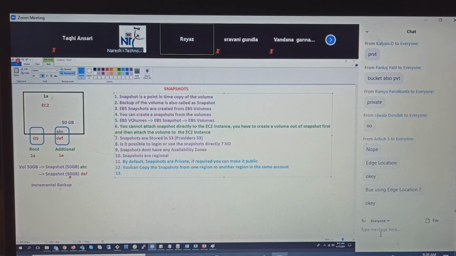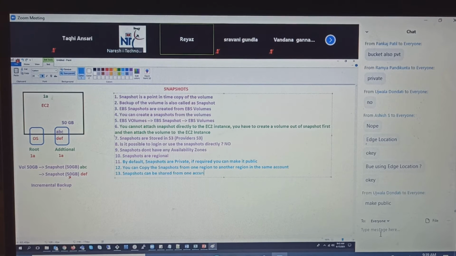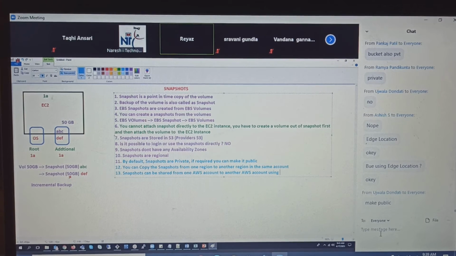In the same account. Let's say, for example, now I want to give this snapshot to Ashish, who is in a completely different account. Yes, that is also possible. How? Snapshots can be shared from one AWS account to another AWS account using the account ID. Everyone has an account ID.